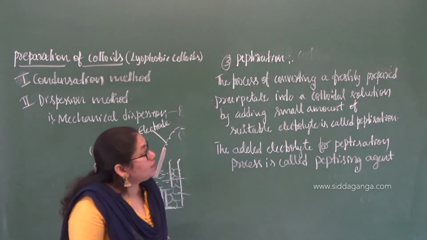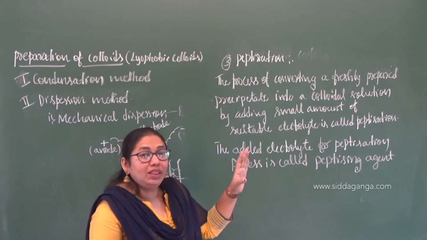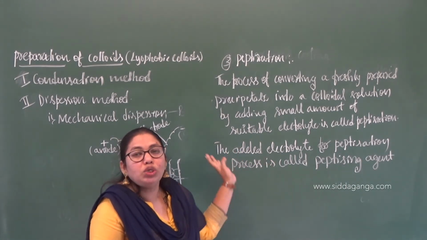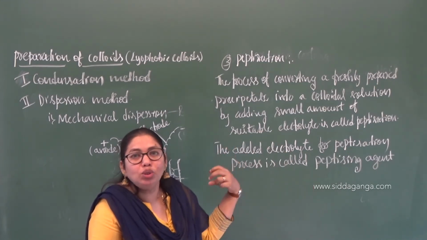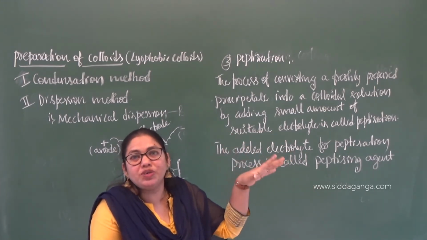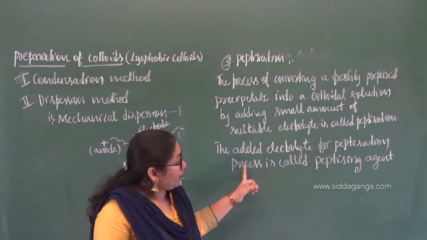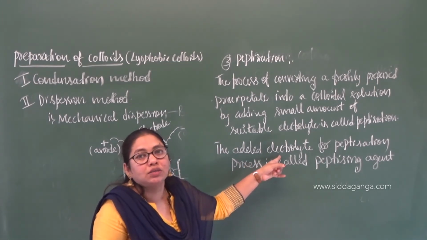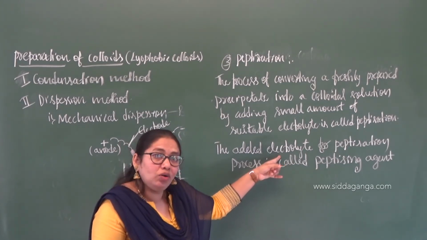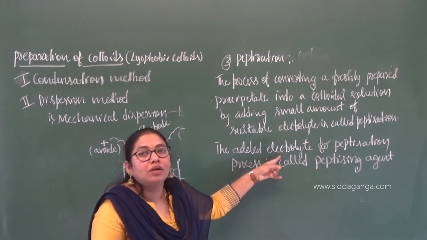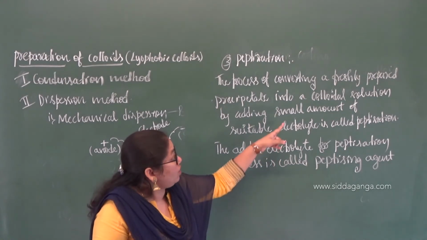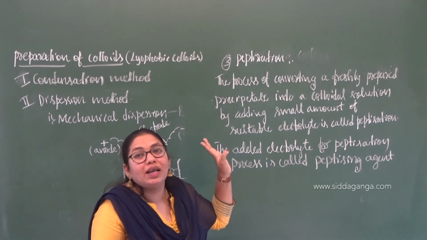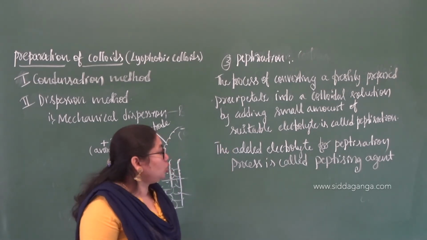So a colloidal solution is in between the solution and the precipitate. It is not a solution, it is not a precipitate, it is in between. That can be done only by the addition of a requisite amount of electrolyte. If you add excess electrolyte, you are not going to get a colloid. That's why a small amount of suitable, specific electrolyte. I will show you the example.